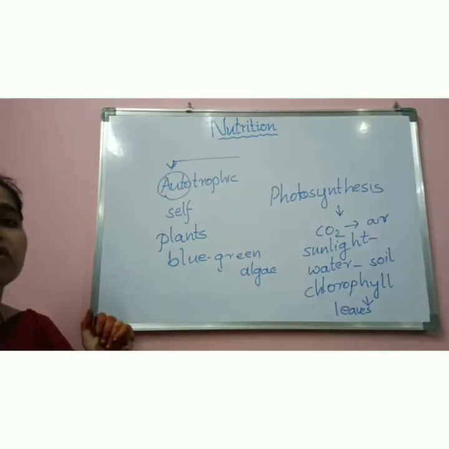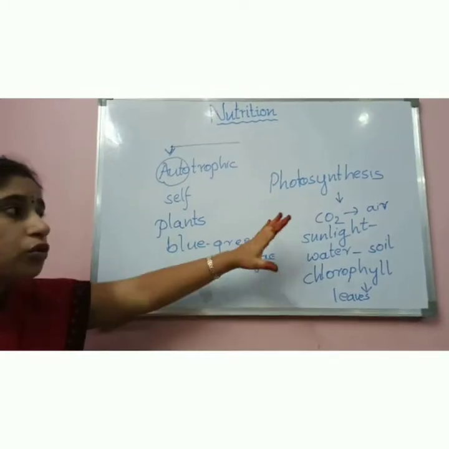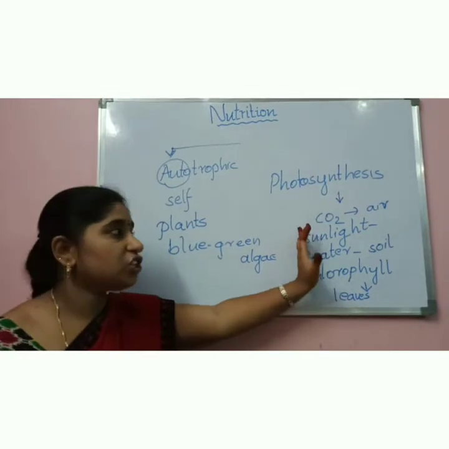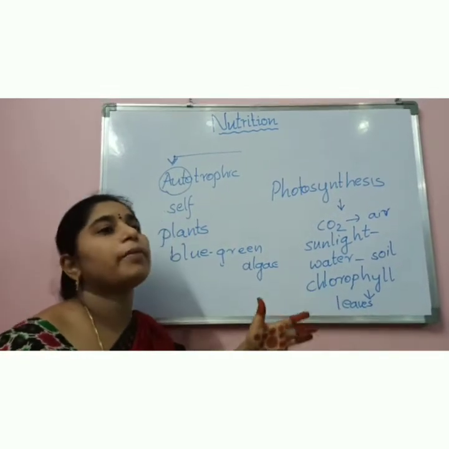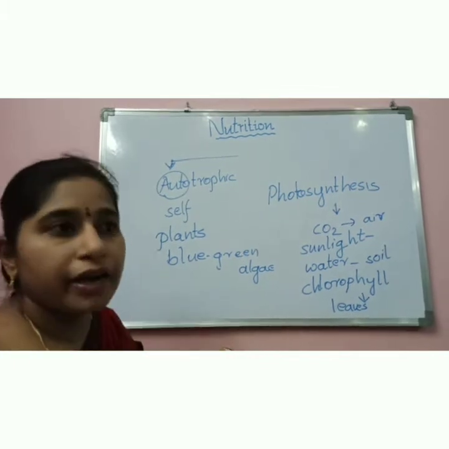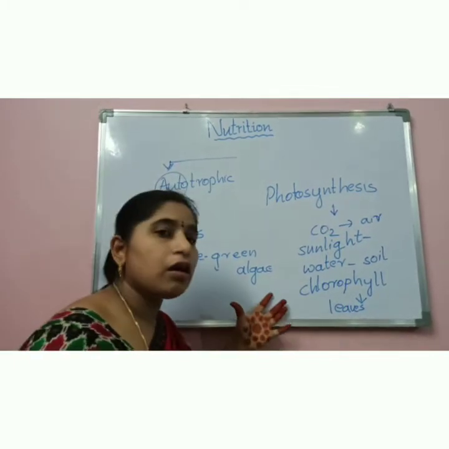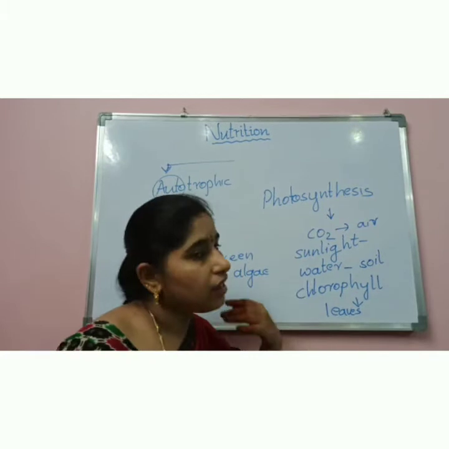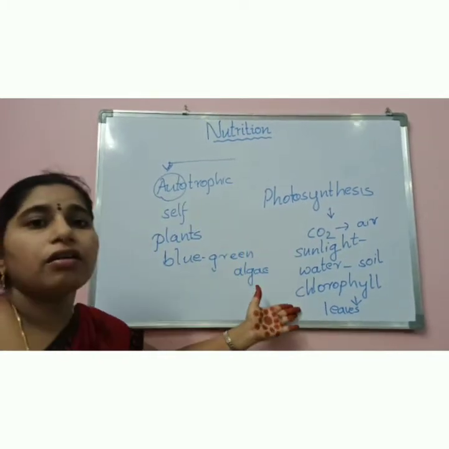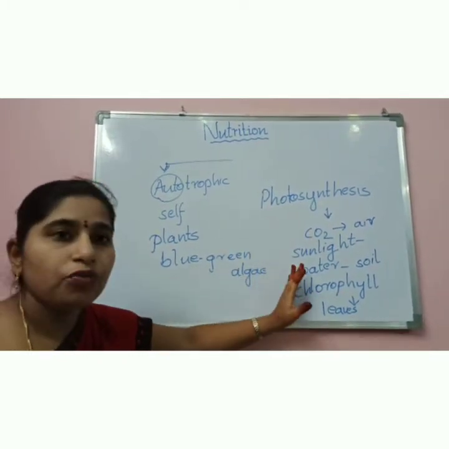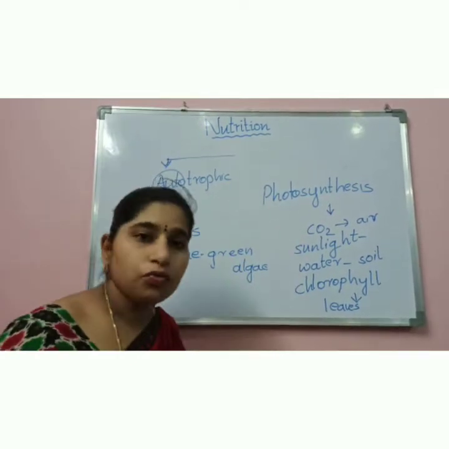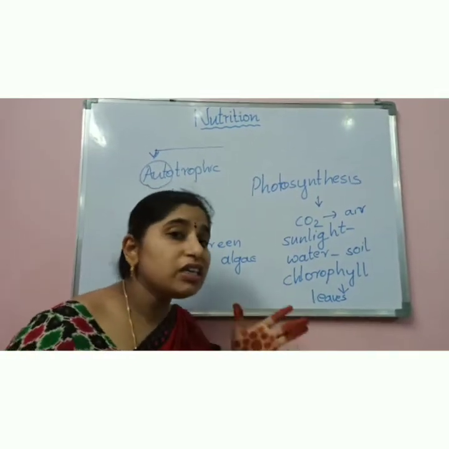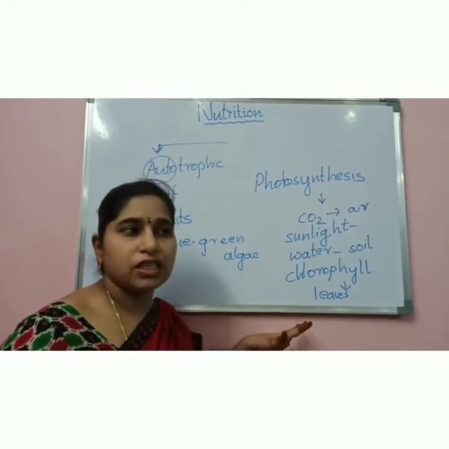So one more definition for photosynthesis. Photosynthesis is the process in which simple inorganic compounds combine to form a complex carbohydrate molecule. I repeat it: the simple inorganic compounds combine to form a complex carbohydrate molecule, and this is called photosynthesis. What is that complex carbohydrate that is formed?